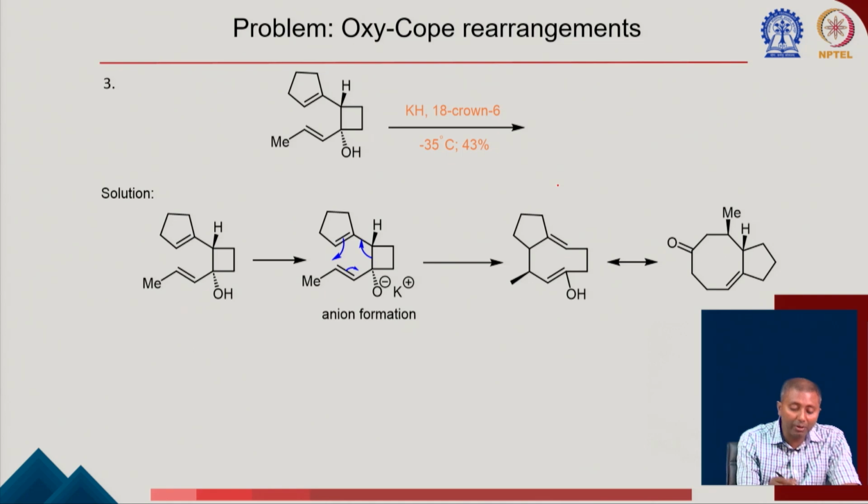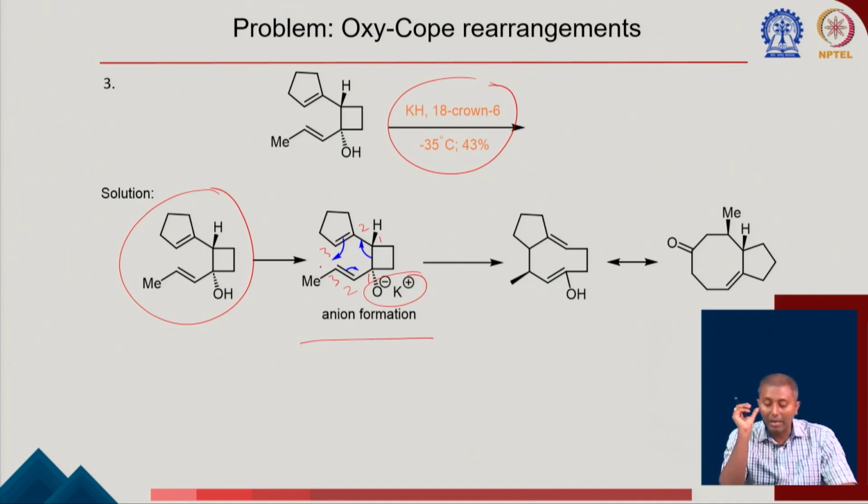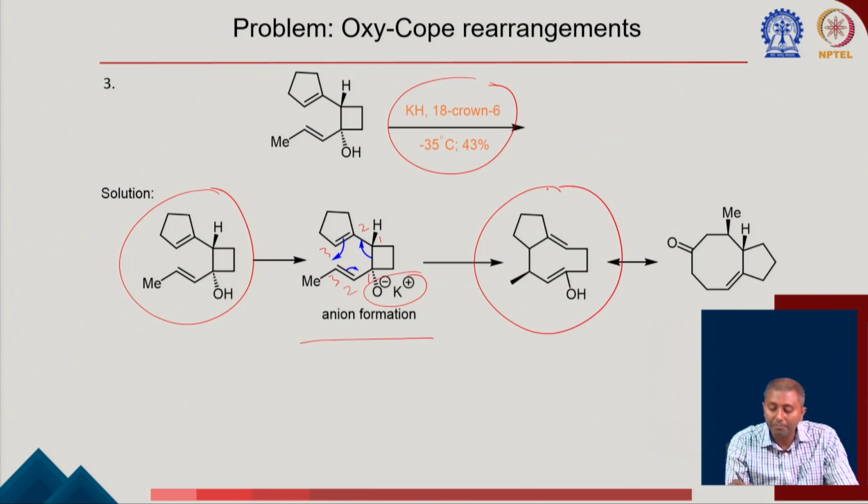Here, from this compound, once you treat with KOH and 18-crown-6, it is going to give the corresponding product. First, starting from this alcohol, there will be a deprotonation, forming this O minus potassium plus, and then this is going to go for the corresponding 3-3 sigmatropic rearrangement, and then it is going to form this particular compound here. And then once it gets a proton, it is going to form this particular compound. So now you can see we are able to form a bigger ring starting from this type of 5-membered ring. So this can get expanded to this type of compound.